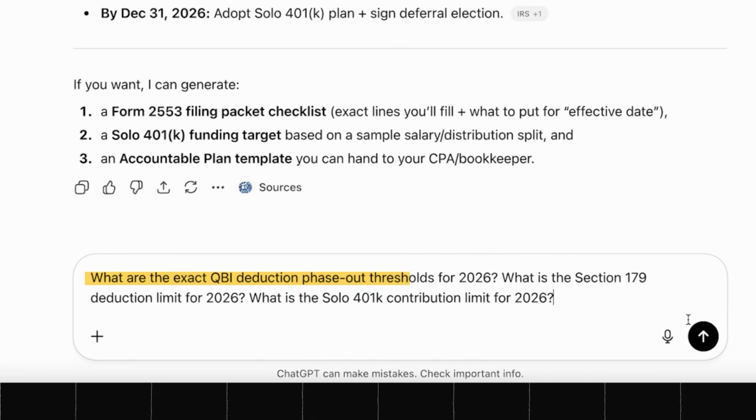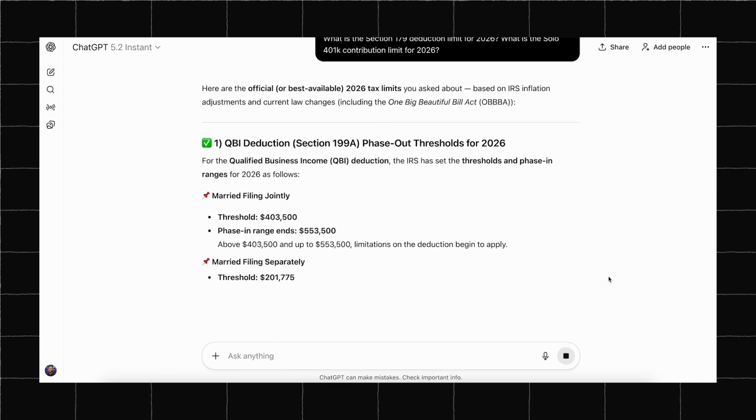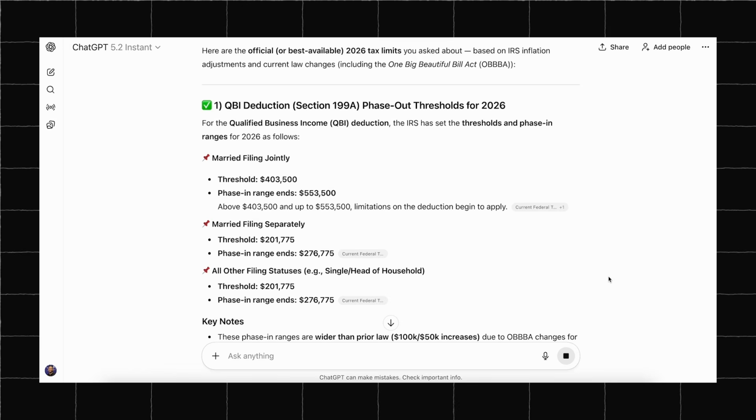Here is what I am typing. What are the exact QBI deduction phase-out thresholds for 2026? What is the Section 179 deduction limit for 2026? What is the solo 401k contribution limit for 2026? As you can see, ChatGPT gave us very specific numbers that look authoritative and well researched.